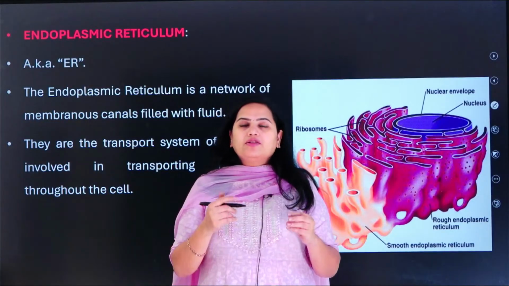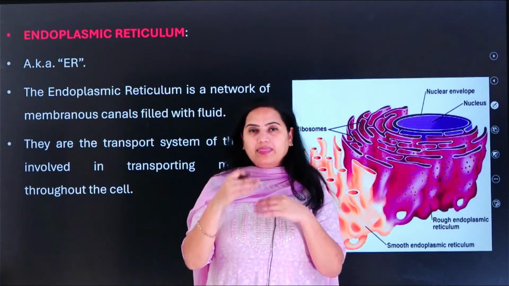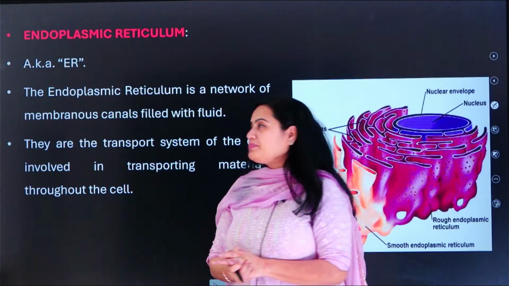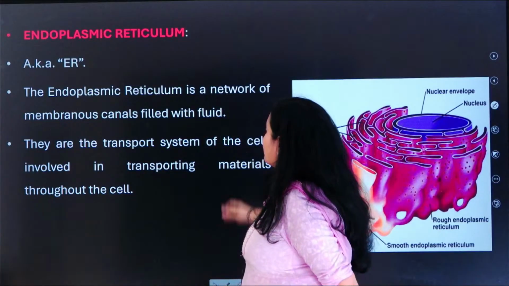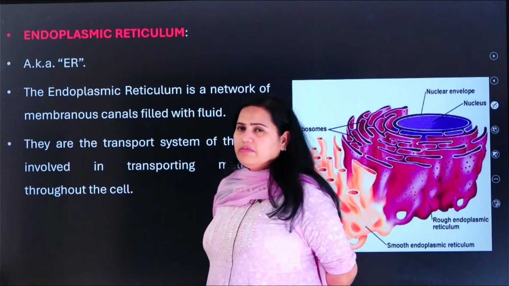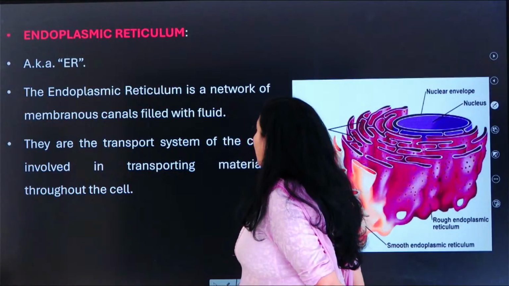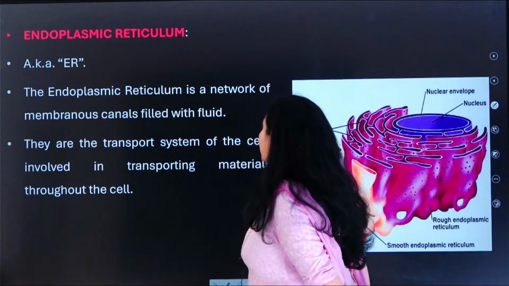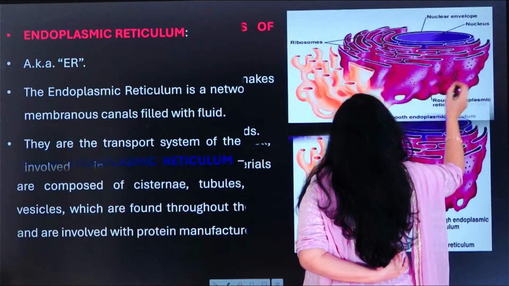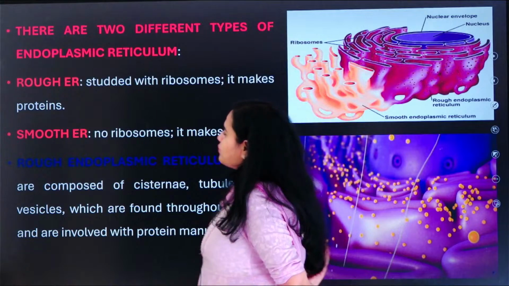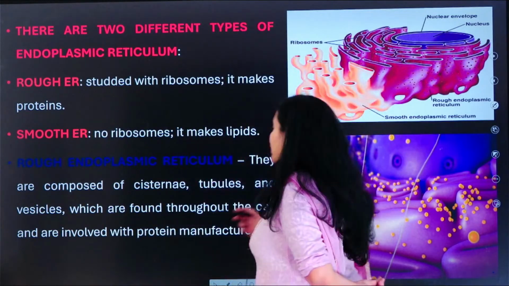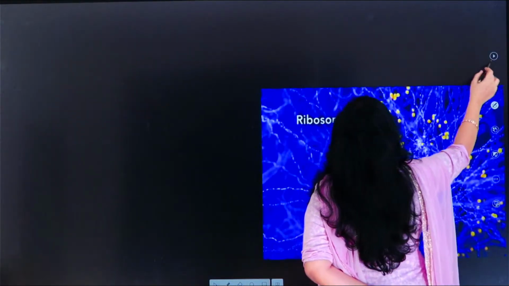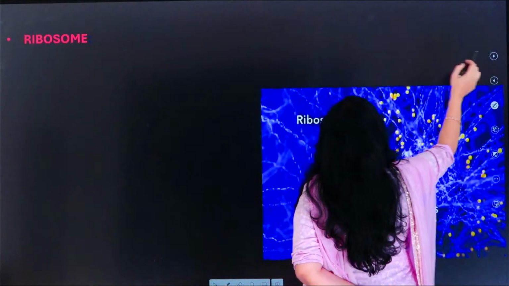So because of the ribosomes which are present on the ER, it is called as rough endoplasmic reticulum, and then we see the smooth endoplasmic reticulum which is deprived of the ribosomes. Okay, it is also a network of the membranous canals which is filled with fluid. So what is the function of it? They act like a transporting system of the cell. So they transport some materials in the cell. And there are two different types of ER which we have already understood, that is rough ER and the smooth ER.